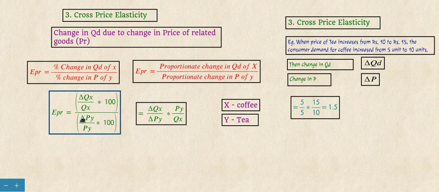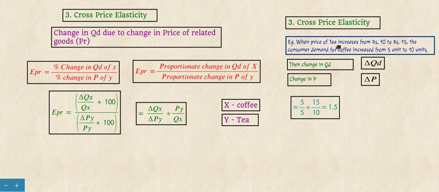So to determine the cross elasticity between X and Y, it is calculated by the formula delta Qx divided by Qx, that is proportionate change in quantity demanded of X, and proportionate change in price of Y. When we simplify it, we get the same formula as earlier. Only thing is, here delta Q is for one commodity and Py is for a different commodity. So let's see it with an example.